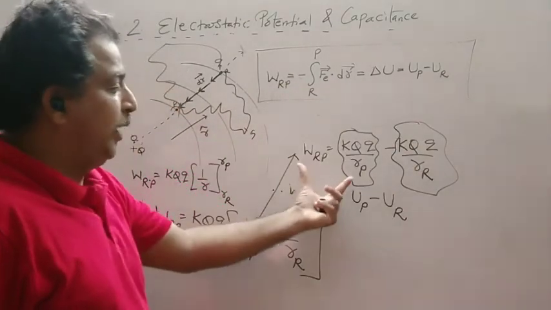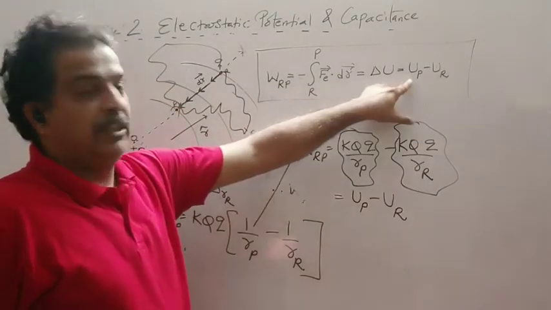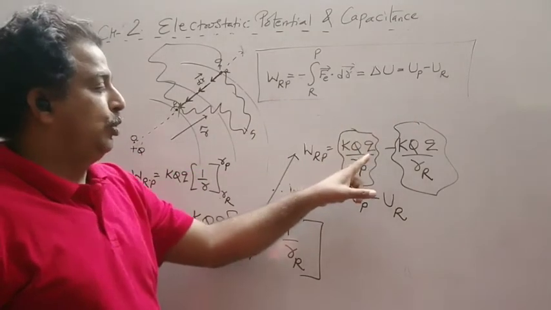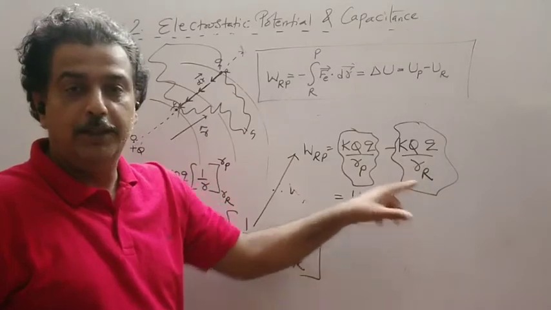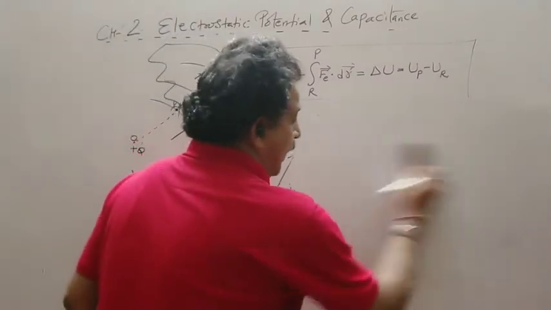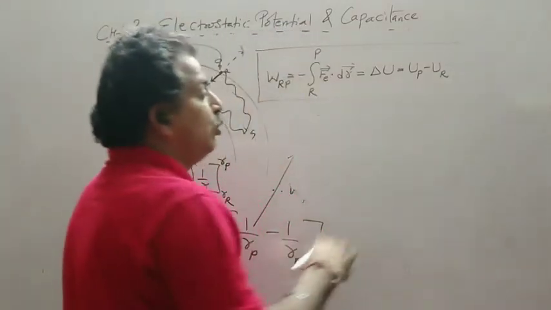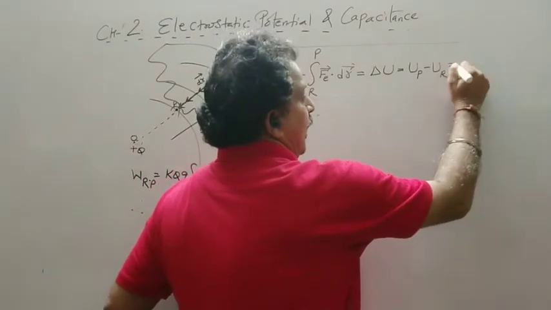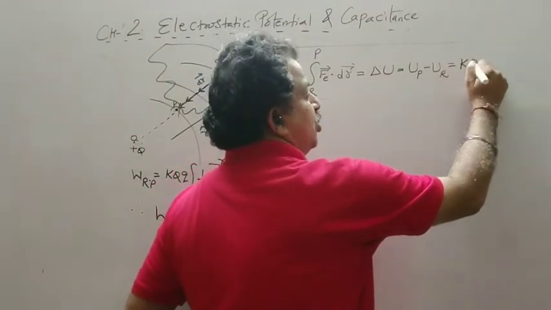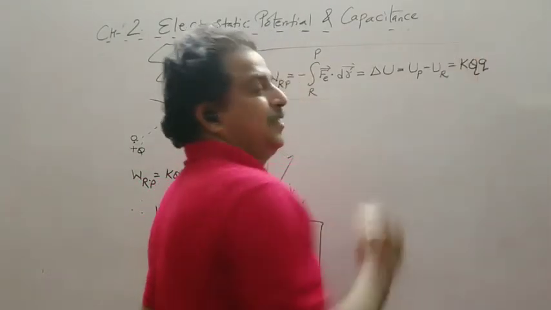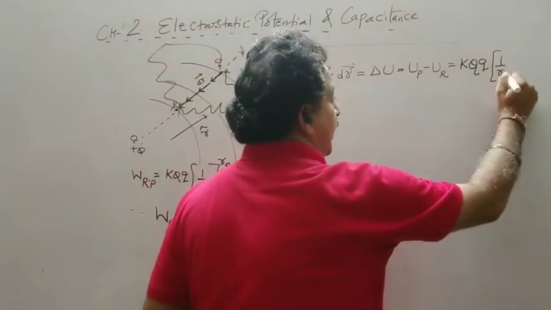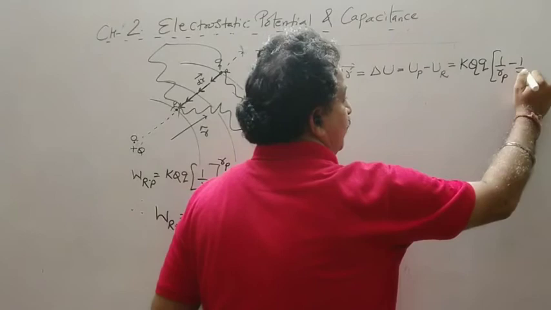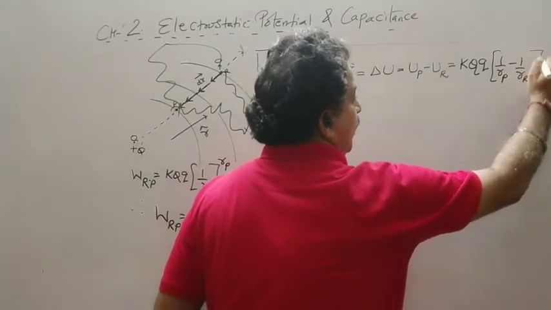And now the formula becomes: UP is KQQ upon RP, minus UR, KQQ upon RR. So I add one more equal sign here and it becomes K, source charge, test charge, bracket, 1 upon final position vector minus 1 upon initial.